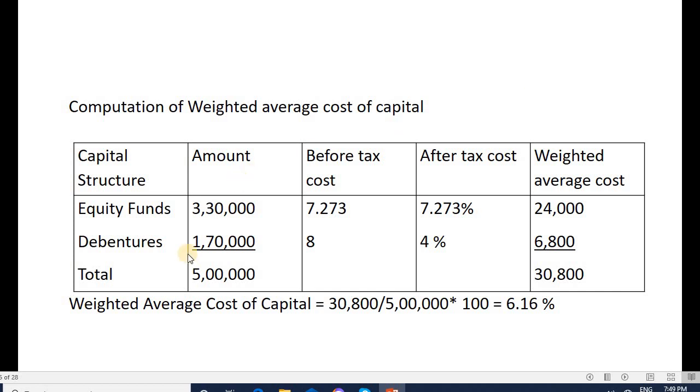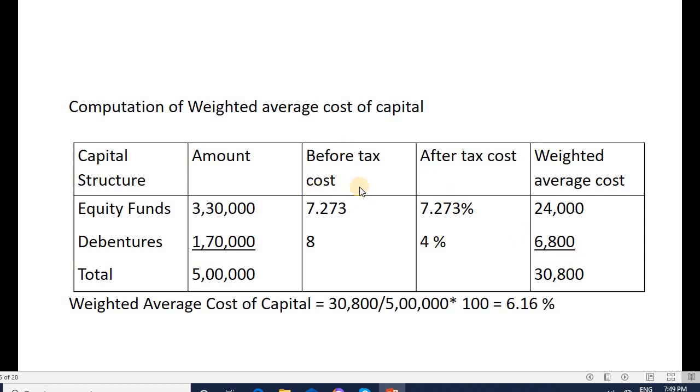Equity funds are 3 lakh 30,000, debenture is 1 lakh 70,000, total is 5 lakh. Before tax cost is 7.273 for equity and 8% for debenture. After tax cost remains the same for equity. In debentures it is 4%. Weighted average cost: 3 lakh 30,000 into 7.273% is 24,000. 1 lakh 70,000 into 4 is 6,800.